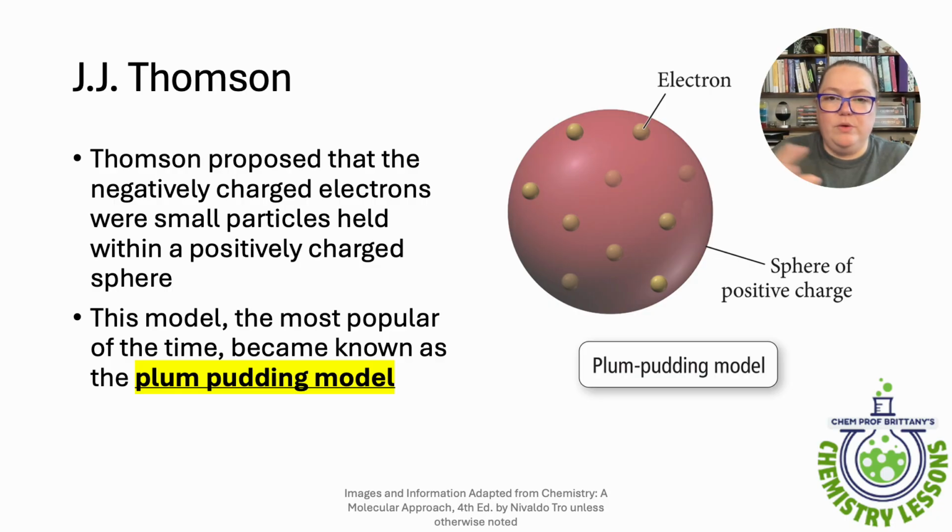So he knew that if we were pulling the negative charges out, then the positive charges had to remain, right? Because positive plus negative equals neutral. And so this is where he came up with the plum pudding model, where electrons were embedded in this like solid sphere of positive charge. And he was British, so plum pudding is like a bread type thing. Think of it like a blueberry muffin, right? With the electrons being the blueberries kind of stuck in place, and then the muffin piece itself being the positive charge that's left behind when those electrons move.